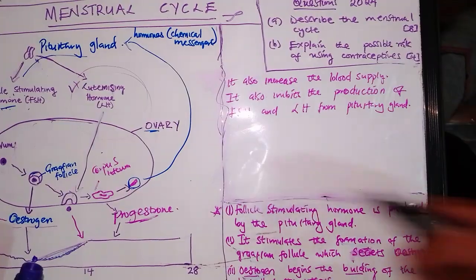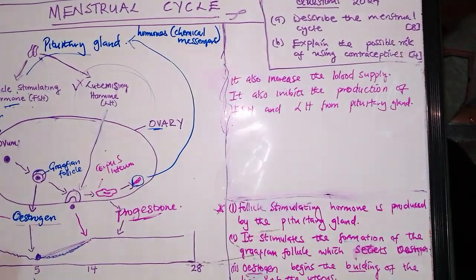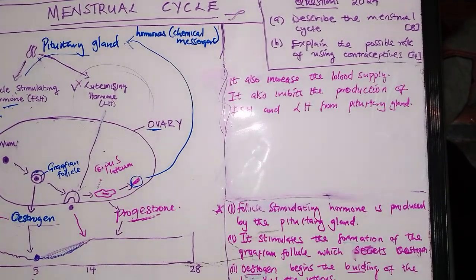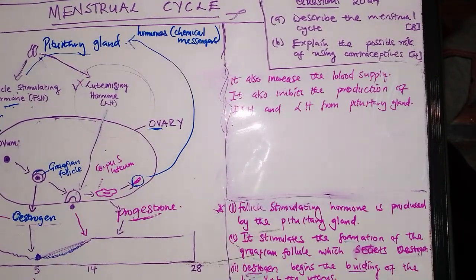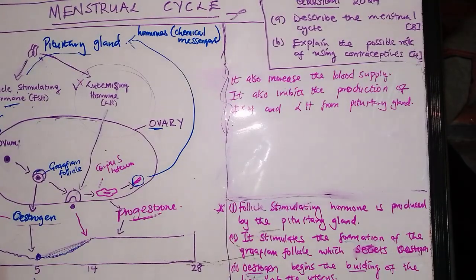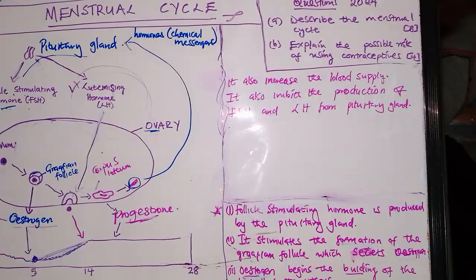Then we are saying that however, the corpus luteum gets progressively smaller until it completely degenerates. Then once that happens, progesterone is not produced, which causes the pituitary gland to start secreting the follicle stimulating hormone.